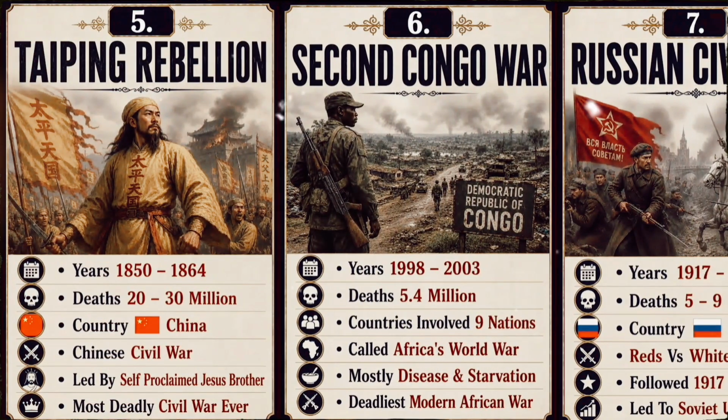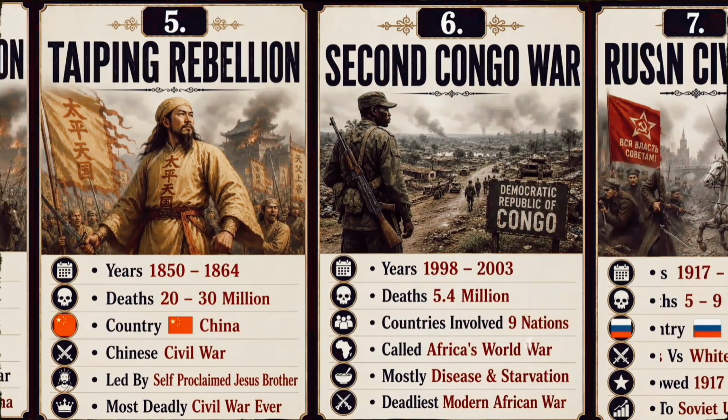Can you believe a rebellion caused up to 30 million deaths? The Taiping Rebellion caused an estimated 20 to 30 million deaths, making it one of the deadliest civil conflicts in history. It was led by Hong Xiuquan, who claimed to be the younger brother of Jesus and challenged the Qing dynasty in China.